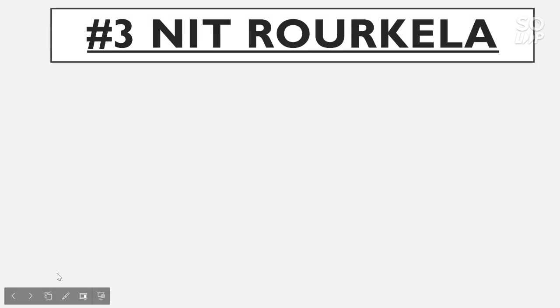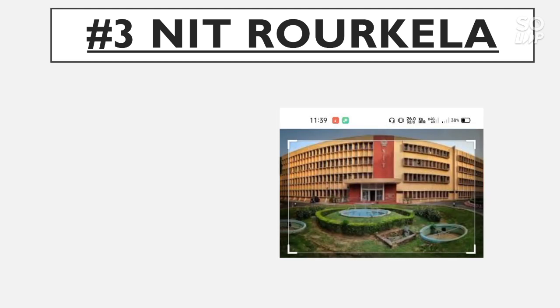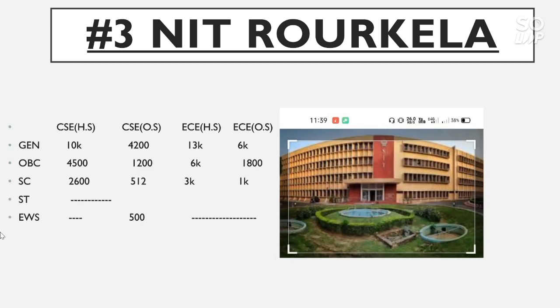Now talk about the number 3 NIT, that is NIT Rourkela. The CSE home state cutoff for general category goes to 10,000, for OBC 4,500, for SC 2,600 and there is no seat for ST and EWS category. For CSE other state, general category cutoff goes to 4,200, for OBC 1,200, for SC 512 and for EWS 500.